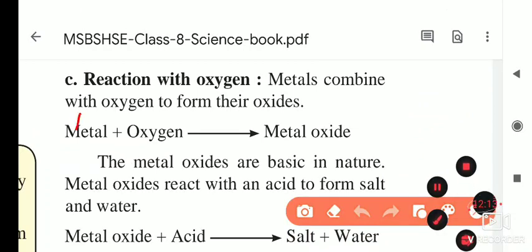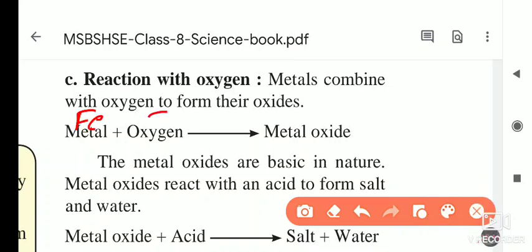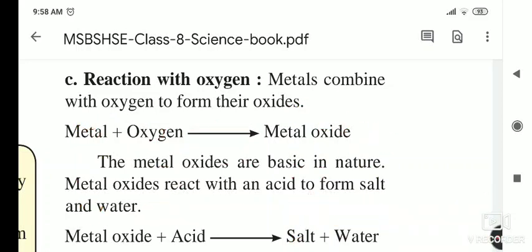The metal Fe, when it reacts with oxygen, forms Fe2O3, the oxide.